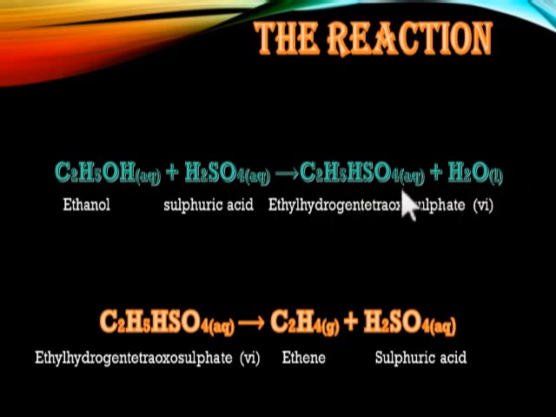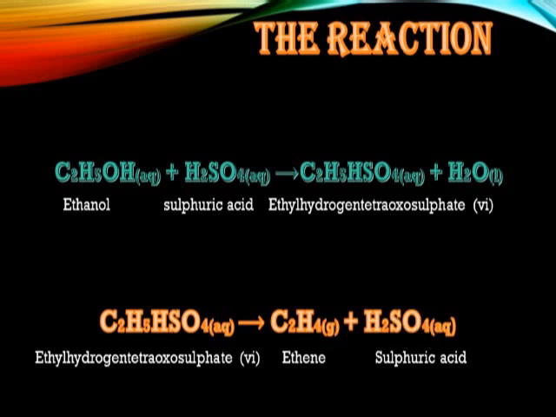Now, if you take this ethyl hydrogen tetraoxosulfate 6 and subject it to hydrolysis by addition of water, you're going to have C2H4, that is ethene, and the sulfuric acid is recovered. So that's the reaction. This is the first reaction, and this is the second reaction.